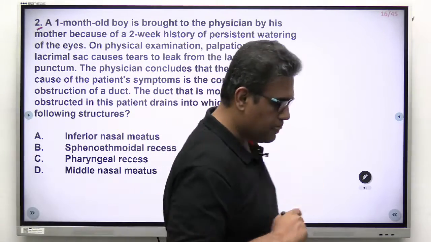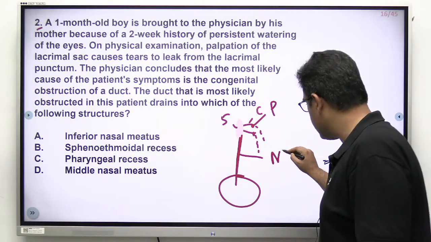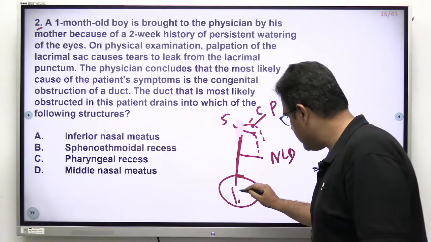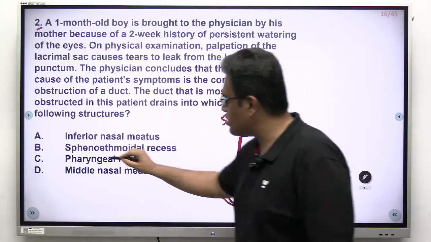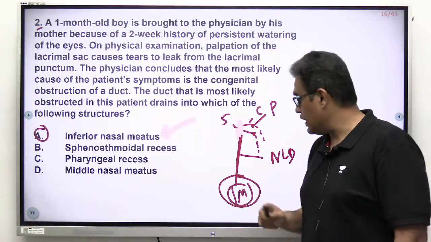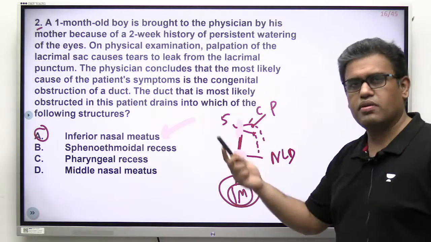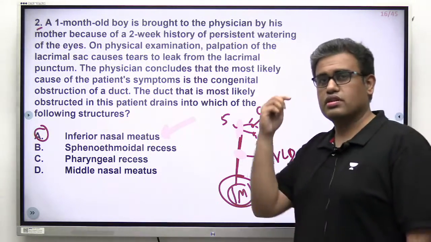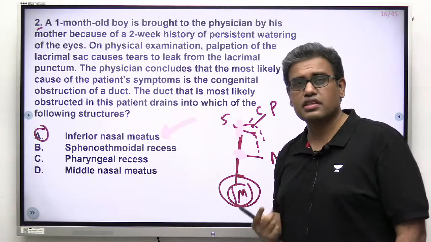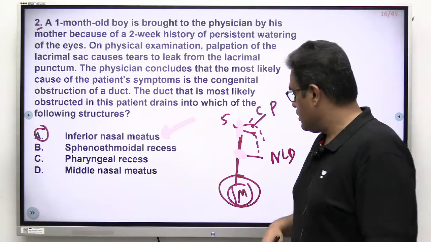The duct is the nasolacrimal duct. I hope you all know about it. This is the nasolacrimal duct, which opens into the inferior nasal meatus. Answer is option number A over here, right? Nasolacrimal duct. This got obstructed, which normally happens in a newborn child. You do a lacrimal massage, there are various investigations, but normally with this massage it may open up in some time.